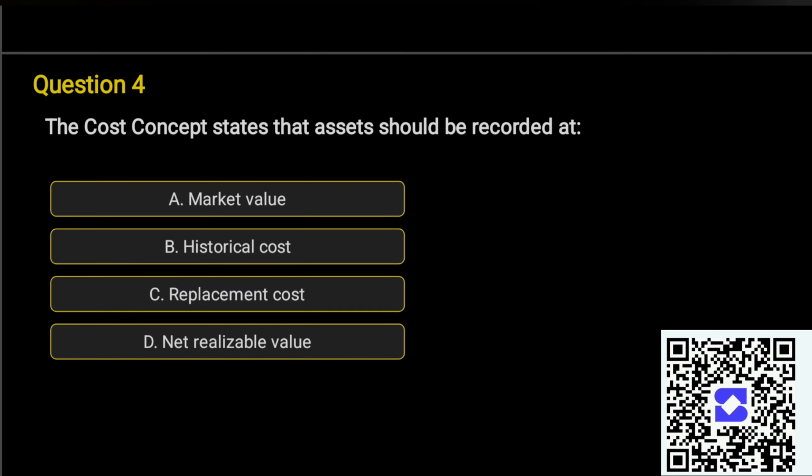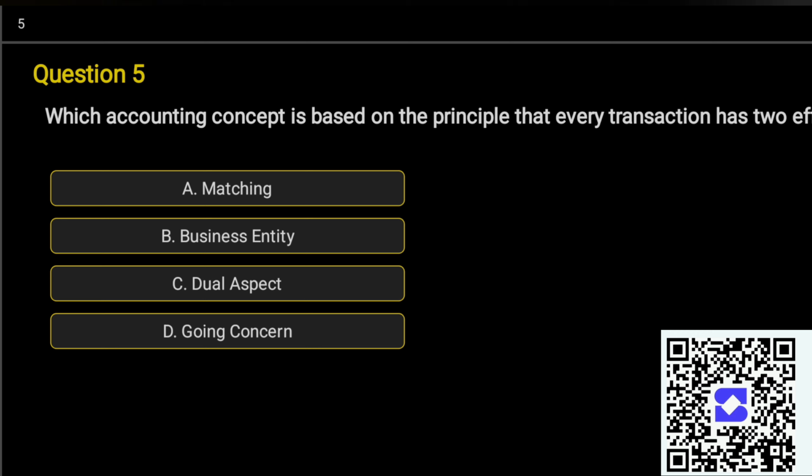Question 4. The cost concept states that assets should be recorded at A. Market value, B. Historical cost, C. Replacement cost, D. Net realizable value. Correct answer is option B. Historical cost.